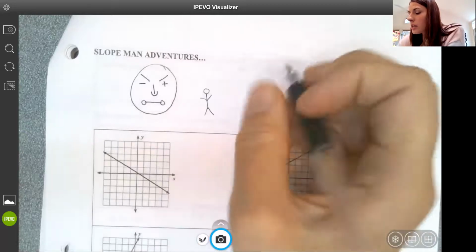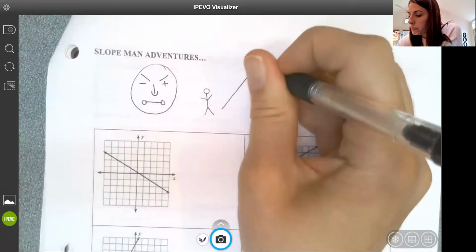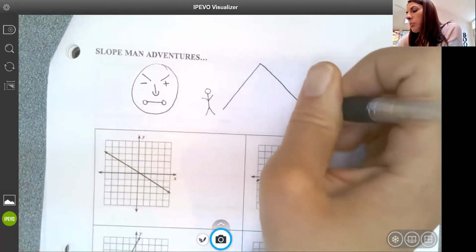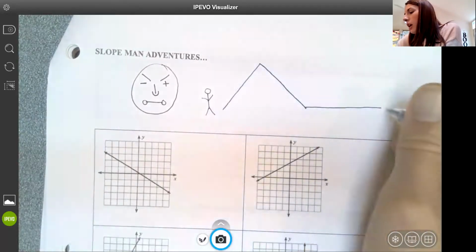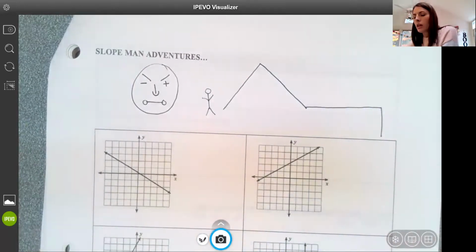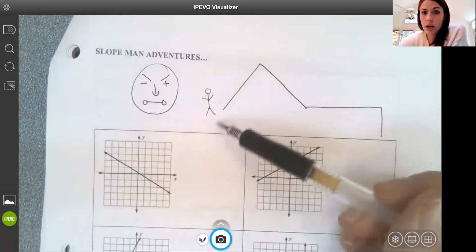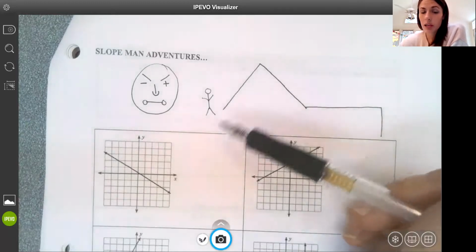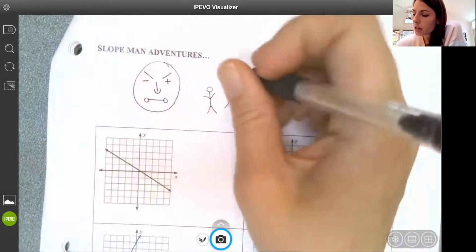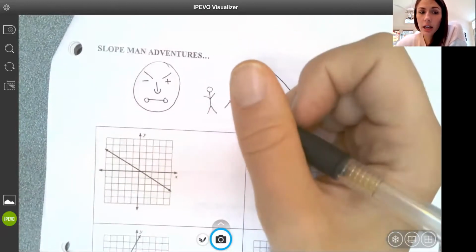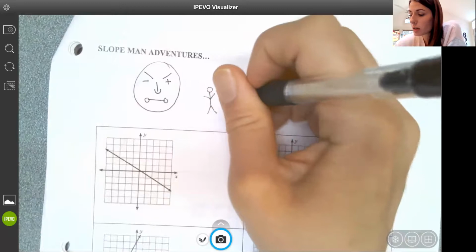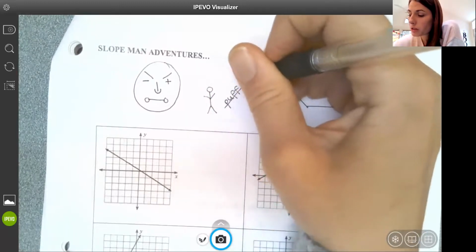Here's slope man. And slope man's going to go on an adventure where he goes up and down a mountain and he walks along. So you notice that my slope man, he doesn't have any eyes. So he's just walking blindly. He can't see what he's walking on. And he starts by walking uphill. And I think we all know how it feels to walk up, especially a steep hill. Okay, you're out of breath. Slope man is having a hard time making up this hill. He's puffing for air. Puff, puff, positive.